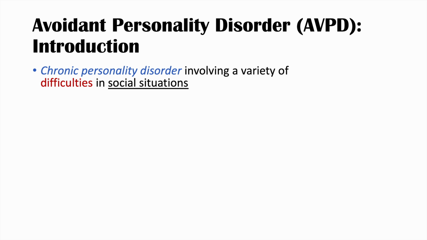Hey everyone, in this lesson we're going to talk about avoidant personality disorder. So we're going to talk about what this condition is. We're also going to talk about some of the risk factors for getting this condition. We're also going to talk about some of the symptoms, how we can diagnose it, and how we can treat it. So avoidant personality disorder is a chronic personality disorder involving a variety of difficulties in social situations.